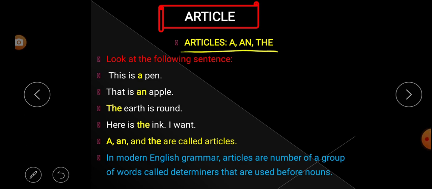A, an and the. These three are called what? Articles. Understood? Look at the following sentences. This is a pen. That is an apple. The earth is round. Here is the ink I want.